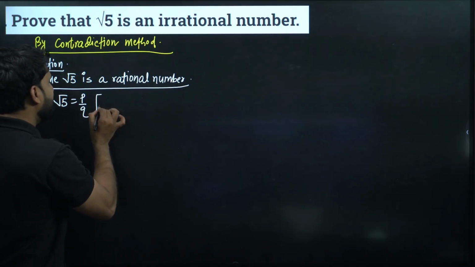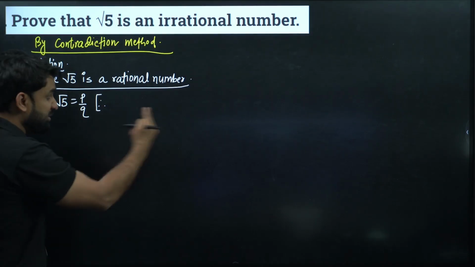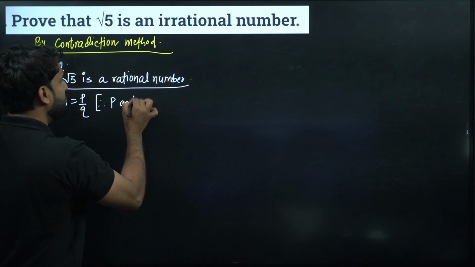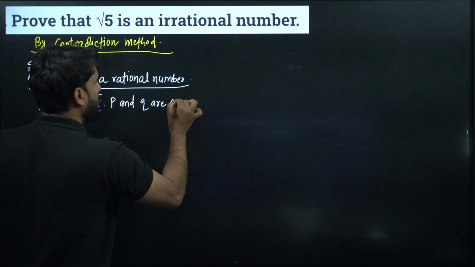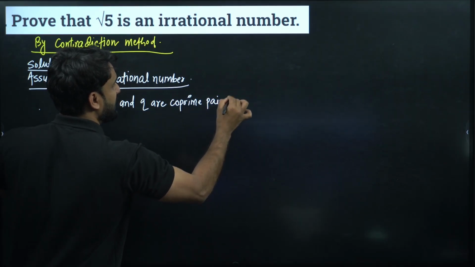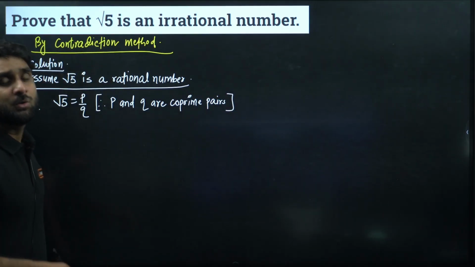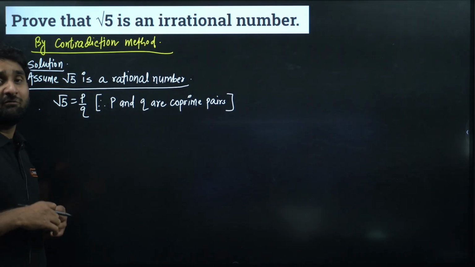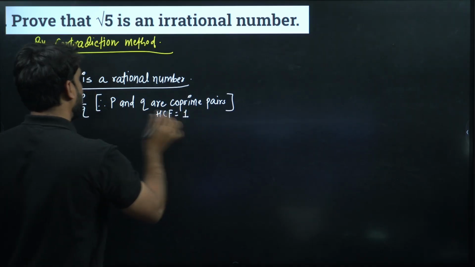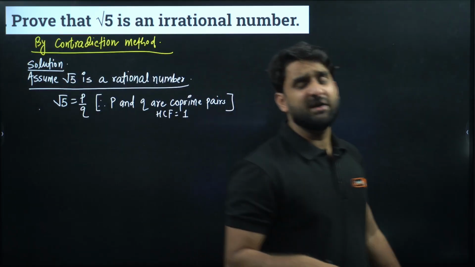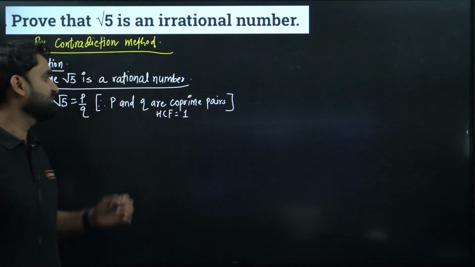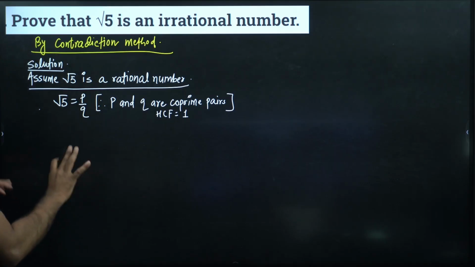But there is a very important line that you should mention, don't forget to mention it when you are solving this question. Here p and q are co-prime numbers. Co-prime pairs. Do you know what co-prime means? Co-prime means the pair of numbers have only one common factor, which is 1. So here the highest common factor of p and q is 1. p can be divided by 1, q can be divided by 1, so there is only one common factor, which is 1, and such pairs are called co-prime pairs. I hope this is clear to you all.